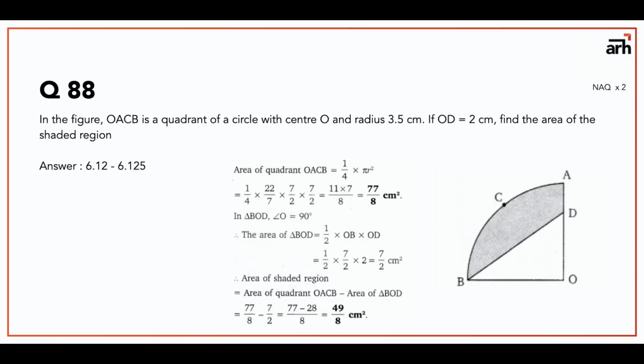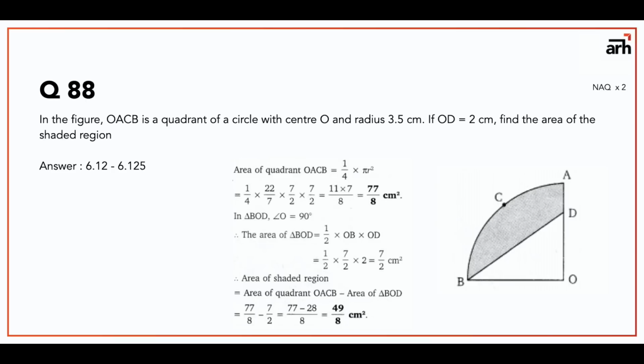That comes out to be 77 by 8 centimeter square, and then you have to get the area of triangle BOD. Half base into height, so half into 7 by 2 into 2, because OD is 2 and BO is 7 by 2, which is 3.5. So you get 3.5 centimeter square as the area of BOD.